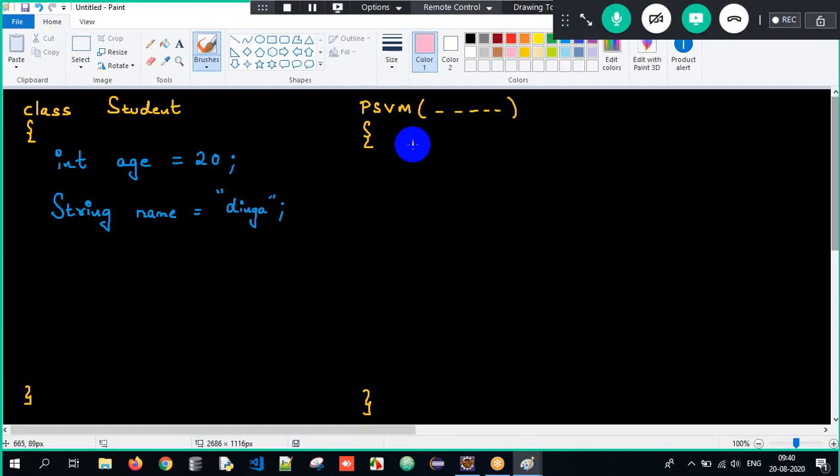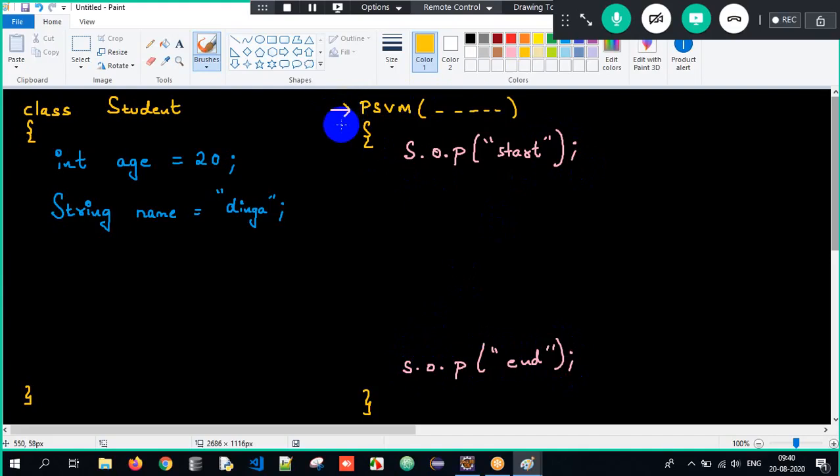Now I want to understand the basic flow. So here I write System.out.println and just write start. Start is nothing but the beginning, an indication. And at the last, System.out.println, I will write end. Now my execution will always start from the main method. As of now, start will get executed and end will get executed.